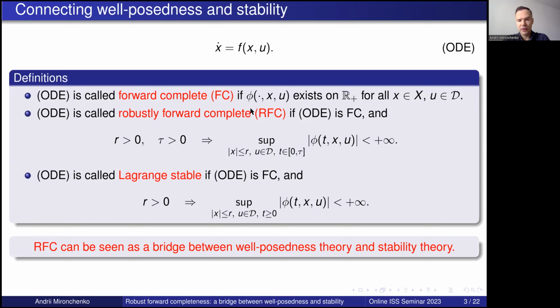Forward completeness tells only about existence, with no bounds at all. Stability notions give us bounds that are global in time. And this is something in between, because it already gives us some bounds, but only on finite time intervals. Therefore, we can see that robust forward completeness is a bridge between well-posedness theory and stability theory.